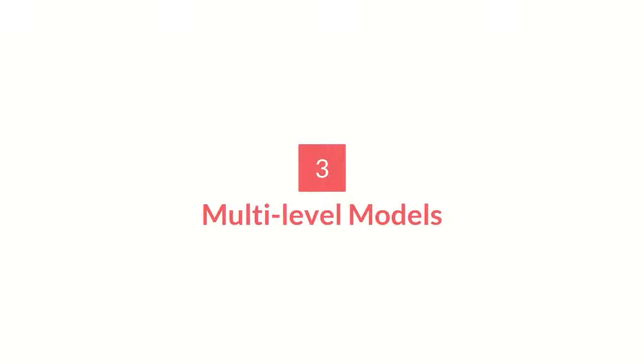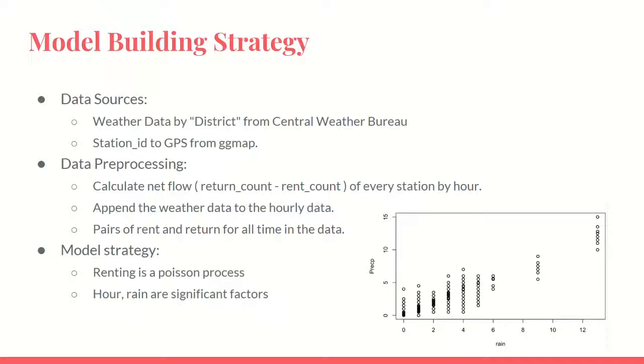Here we go to the model building part. We can see in the previous beautiful animation that most of the net flows are 0, which drops too much information, so we are not going to use that as our target. The target we are going to use is the rent count for every station, which is more explicit than the net flow. We think rain is the key factor of the renting volume.